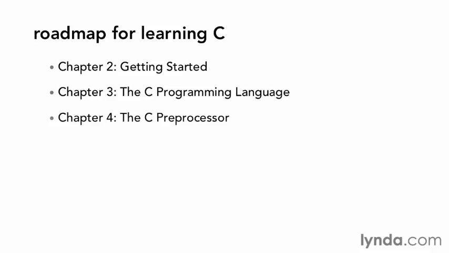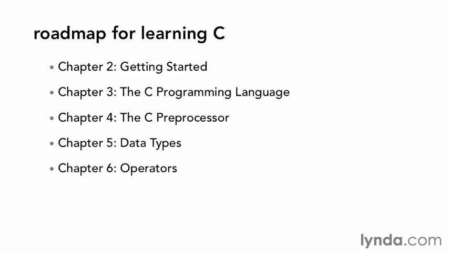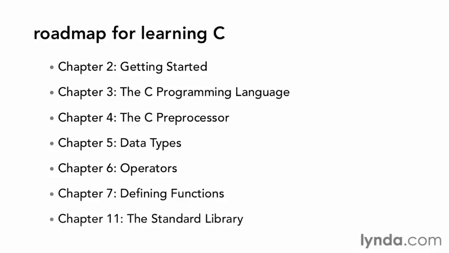Chapter 4 covers the C preprocessor, an essential part of the language. Chapter 5 describes the types of data used in C. Chapter 6 covers the rich set of operators provided in the C language. Chapter 7 discusses the use of functions, and Chapter 11 covers the C standard library. These chapters will give you a thorough introduction to the language and, with a little experience, enough to begin writing C programs on your own.